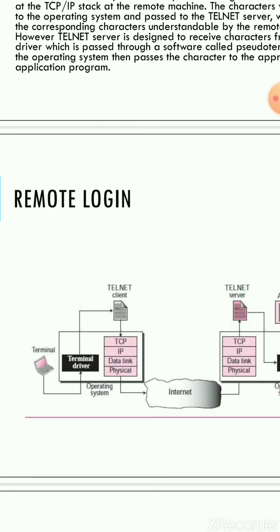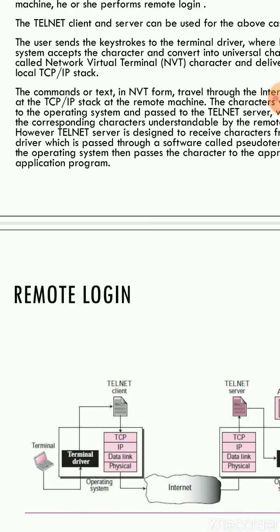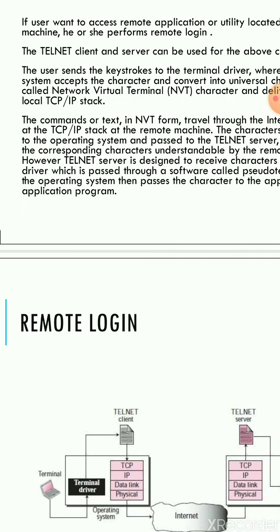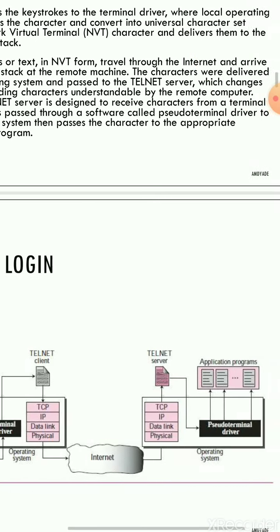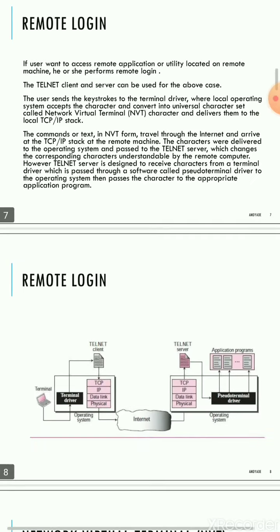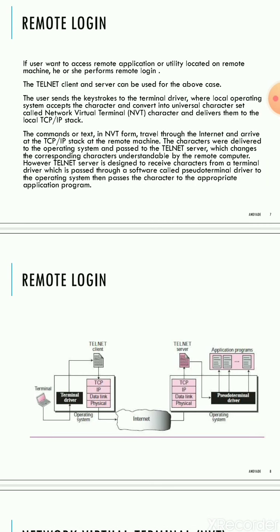On this machine you are typing some information and passing it to the terminal driver, which is accepted by the operating system, and it converts it into the form of network virtual terminal characters. That information is passed to the network and accepted at the pseudo terminal, which converts it back into the same format the client actually typed.